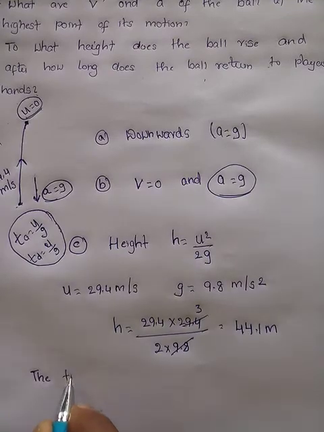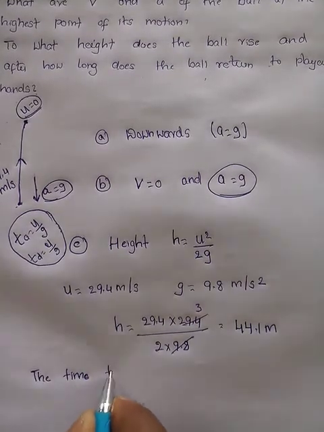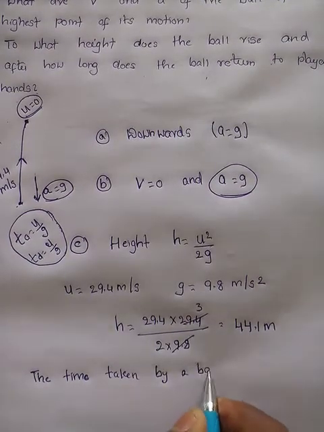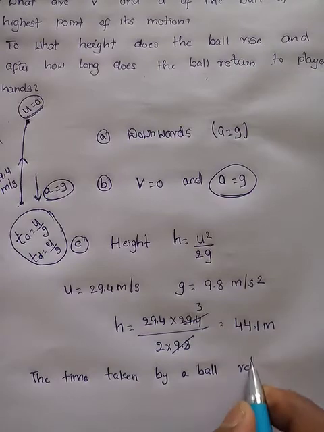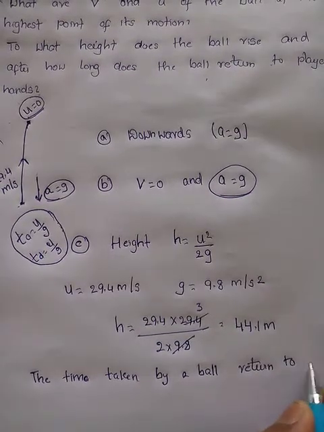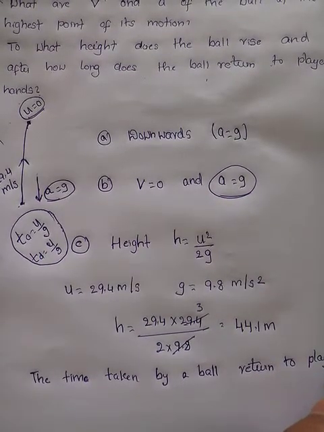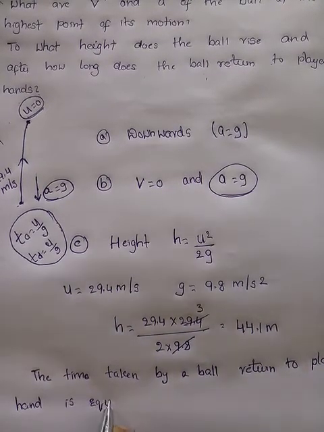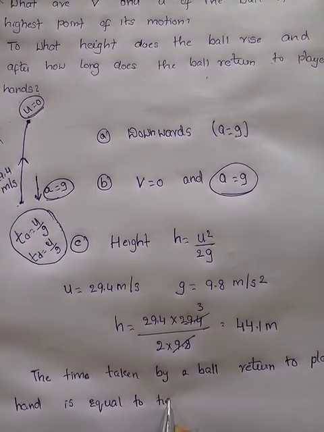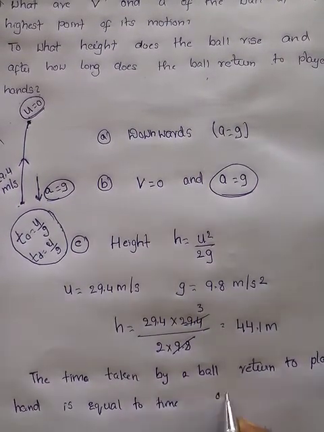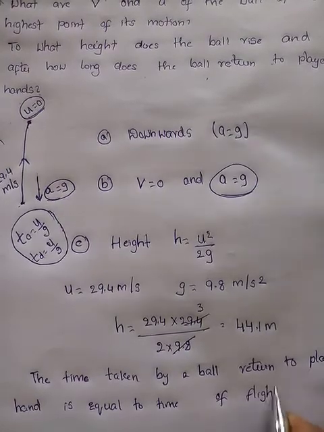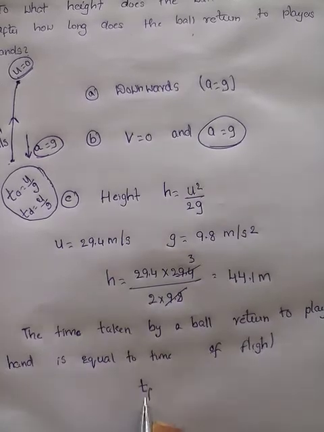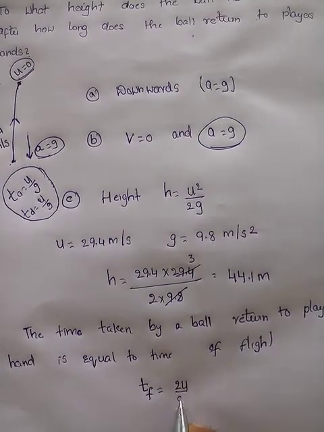Yes, the time taken by a ball to return to the player's hand is equal to the time of flight. So what is the formula for time of flight? Time of ascent plus time of descent.